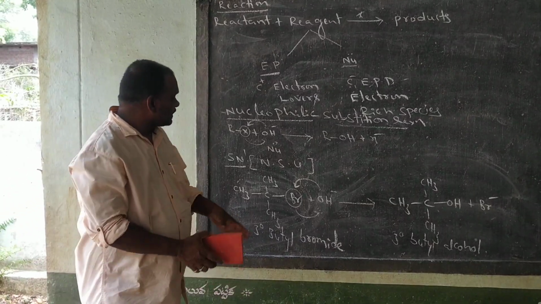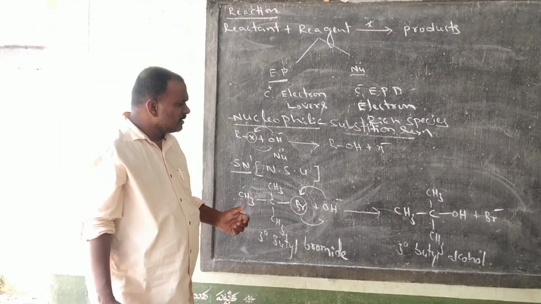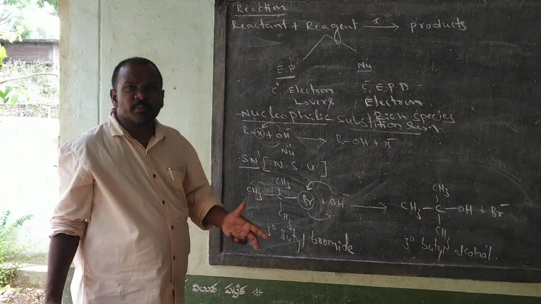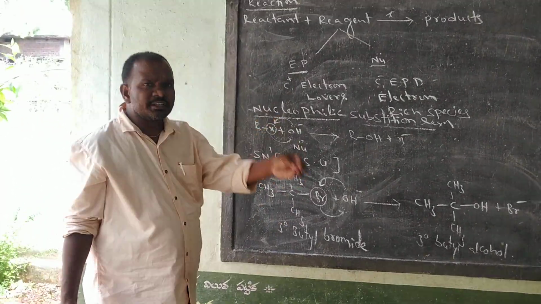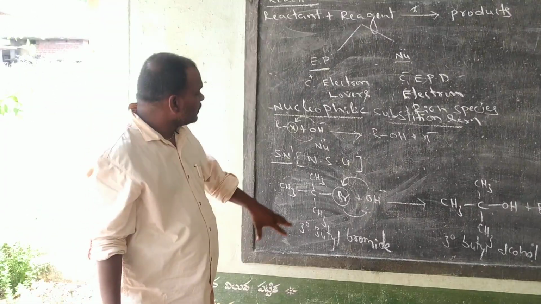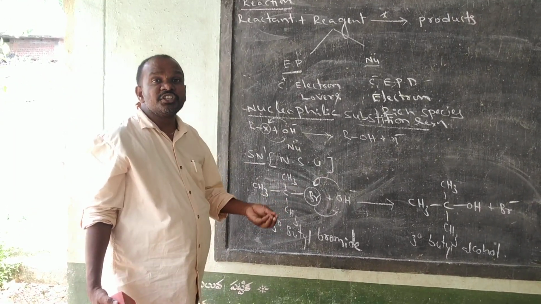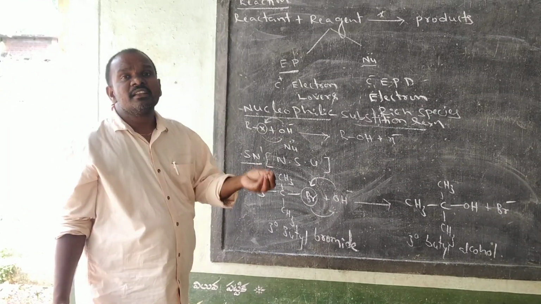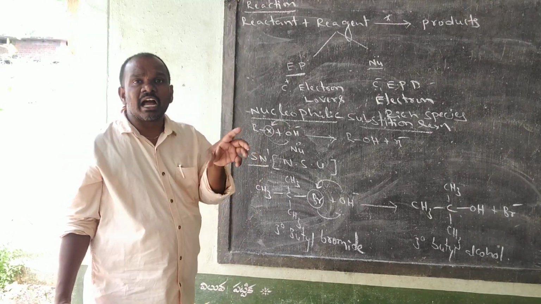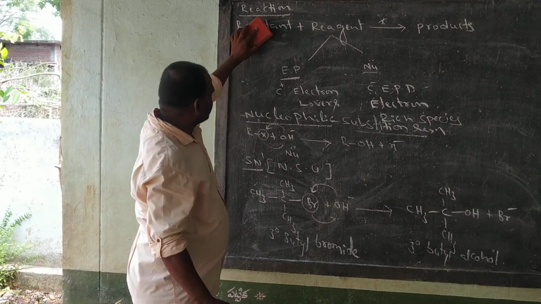I prove this reaction by mechanism, reaction mechanism. I written the reaction. If this reaction is SN1 or SN2, how do you know? How to determine, how to identify that this reaction is 100% SN1 reaction? Now we are going to discuss how to decide the SN1 reaction. Which reaction is said to be SN1 reaction and which reaction is said to be SN2 reaction? I explain the reaction. Along with the reaction, I explain some tricks.